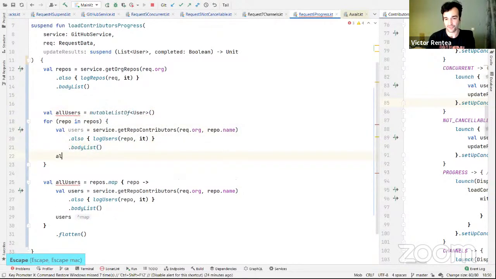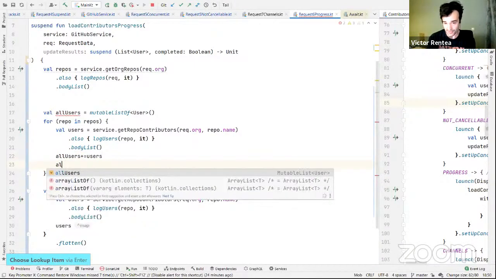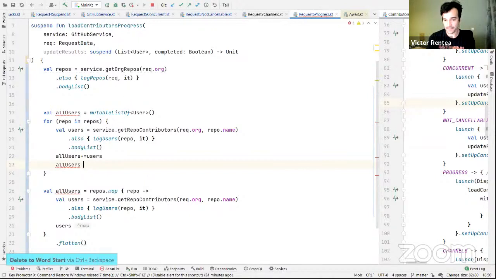Add the users to all users with this overloaded operator, and then all users aggregate. This result, which is the stuff that I could already put on the screen, I will send to update results. Done. This should do it.